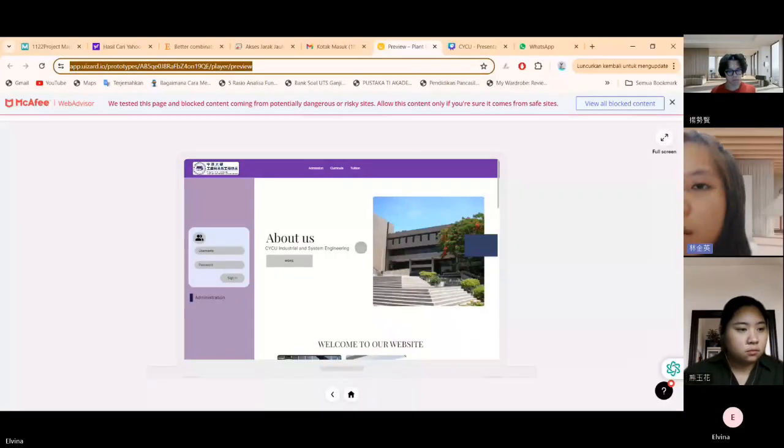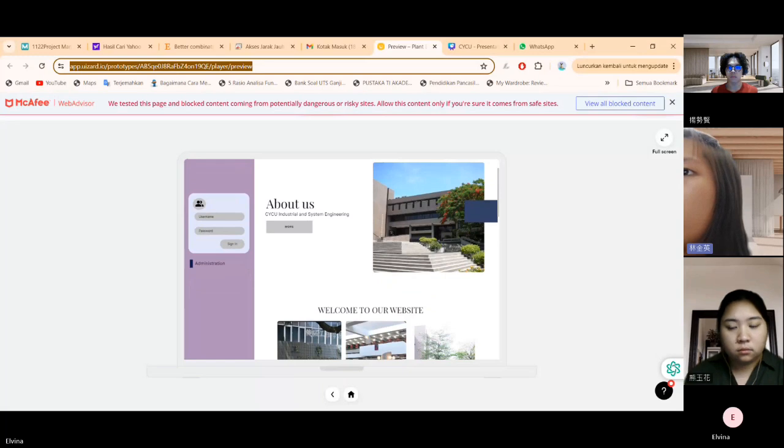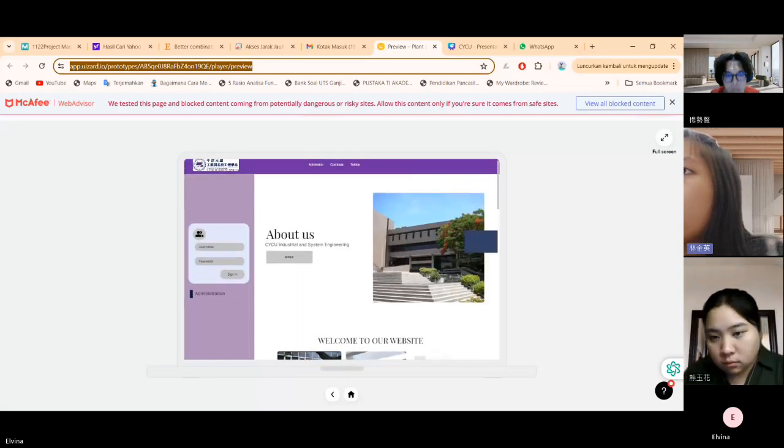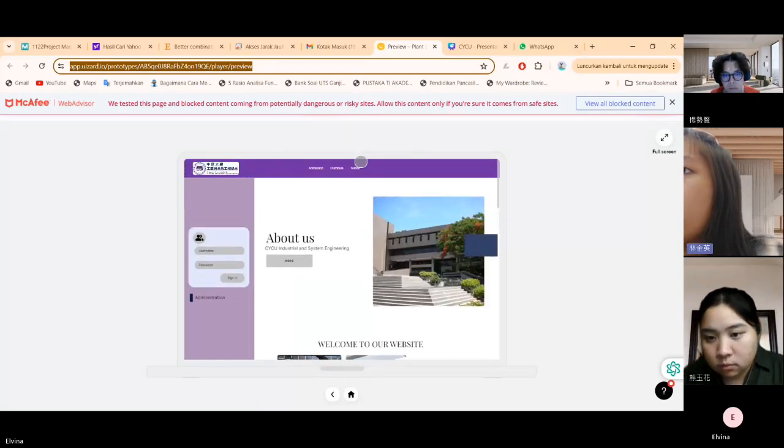So this is how our website will look. This is our home page. There is the horizontal navigation, as I mentioned before, the vertical navigation, and the home page itself.